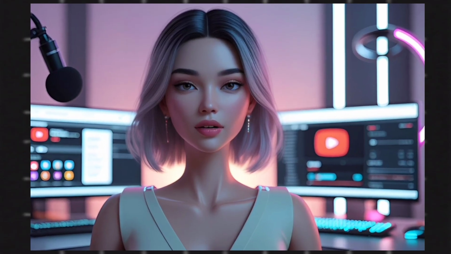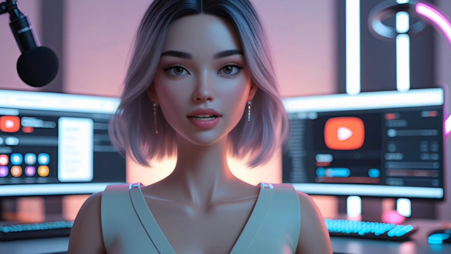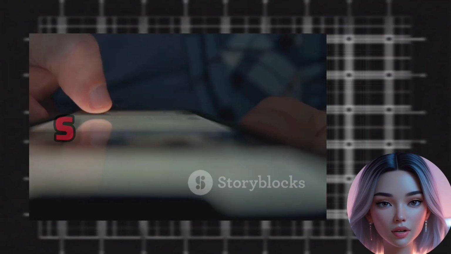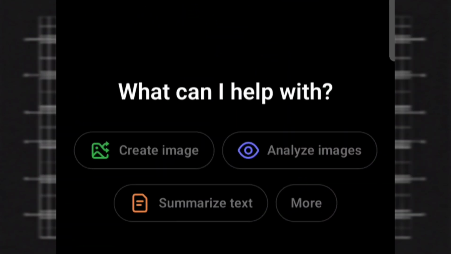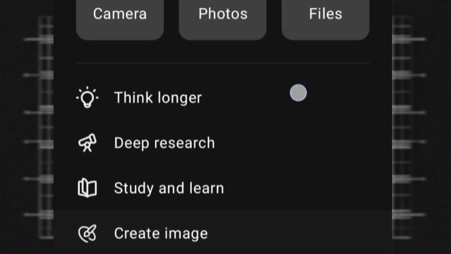Okay, so let's get into the nitty-gritty of how I actually created this. We'll start with the most crucial step. That is step 1, script writing. So everyone prefers ChatGPT, right? And in my early days, I was the same. I used to depend on it for almost everything. But then I ran into a problem. Even after giving it super detailed prompts, I wasn't always satisfied with the results.